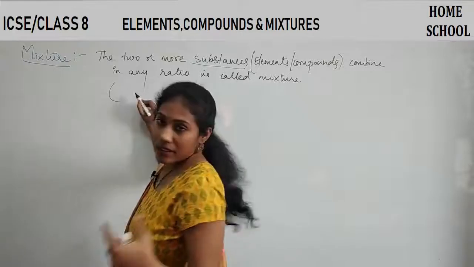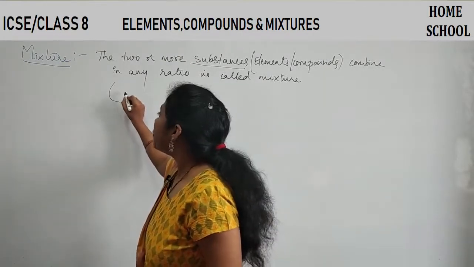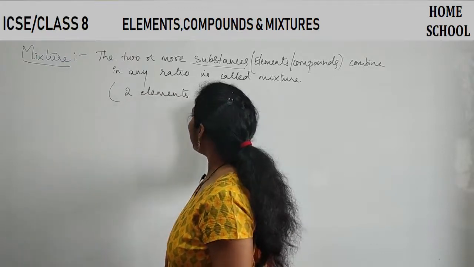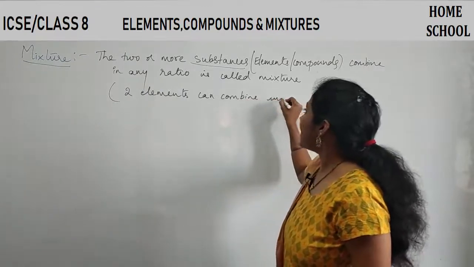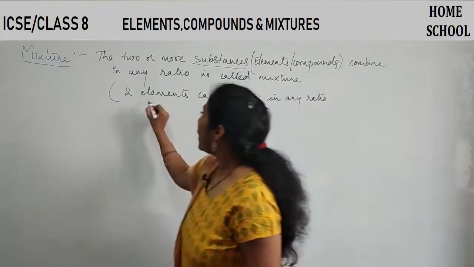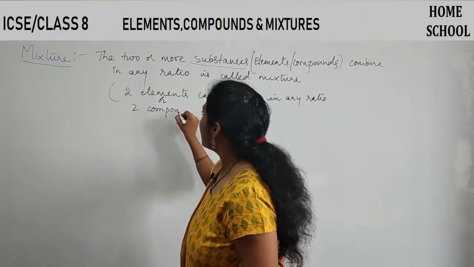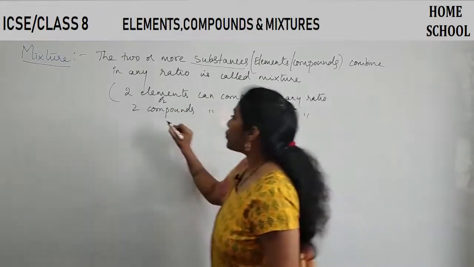Substances can be element or compound. See here, two elements can combine in any ratio. Or, two compounds can combine in any ratio.